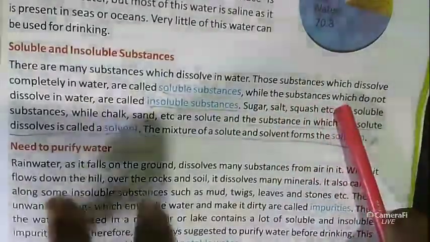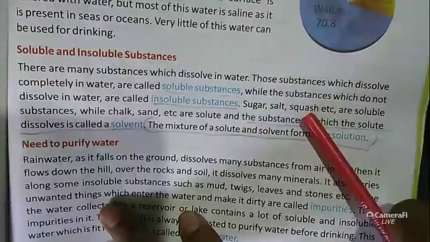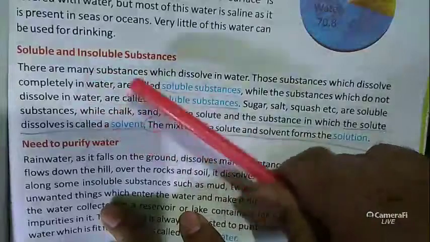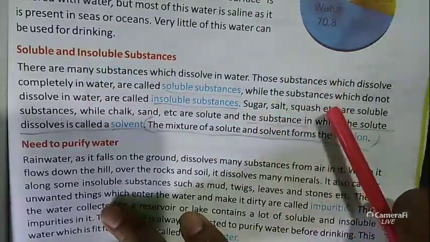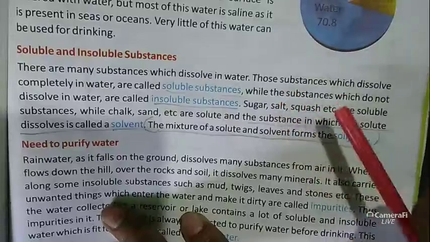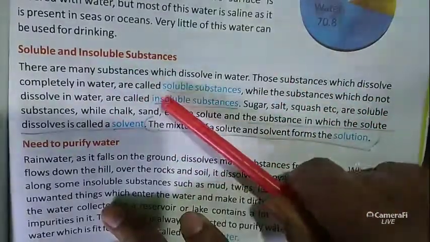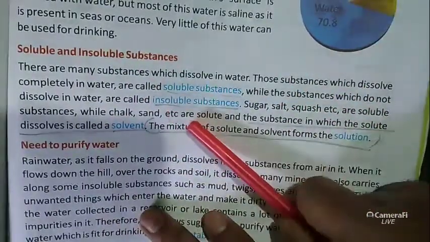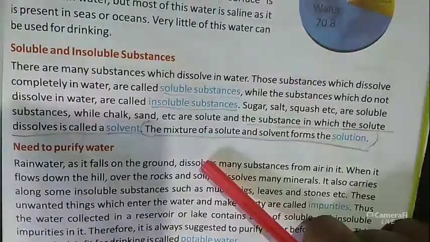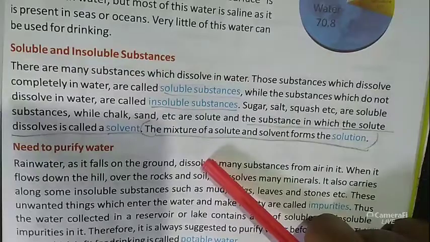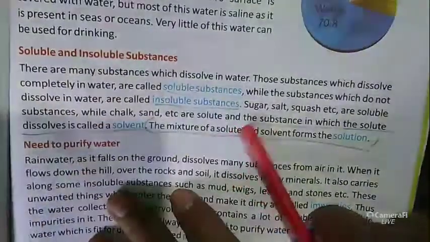And those substances which do not dissolve in water are called insoluble substances. Examples are sand and chalk. These are examples of insoluble substances.